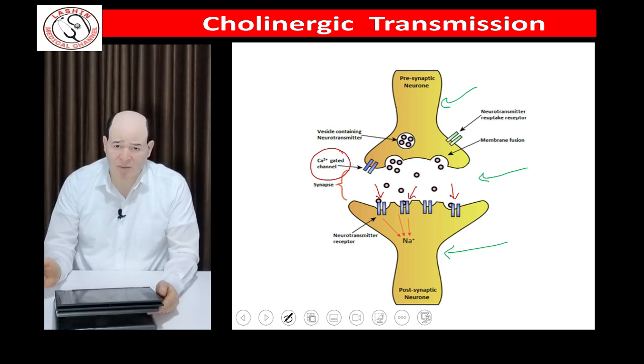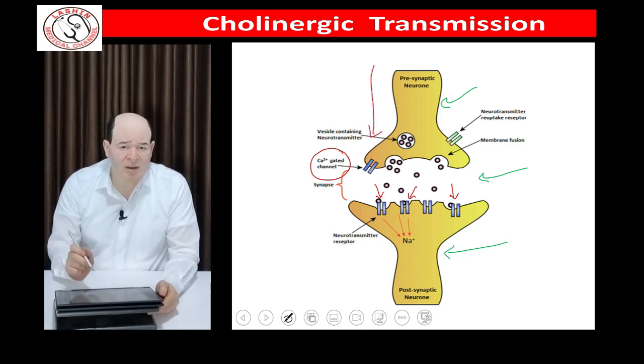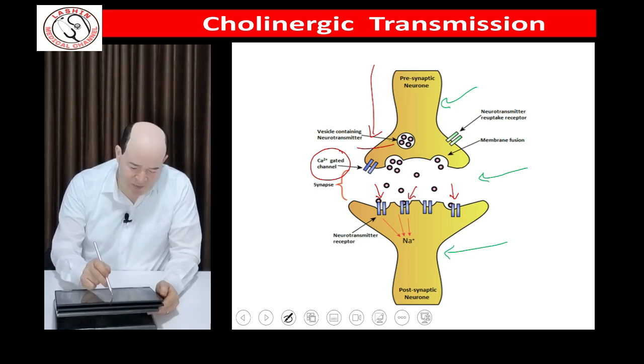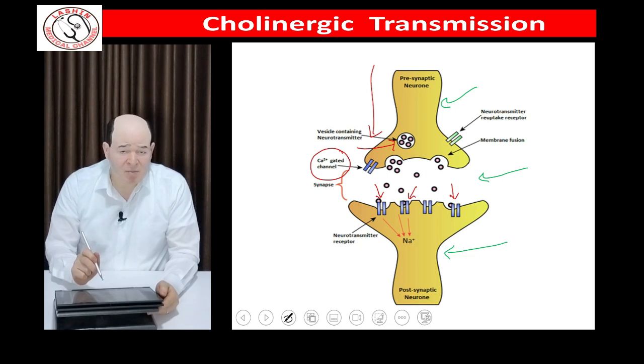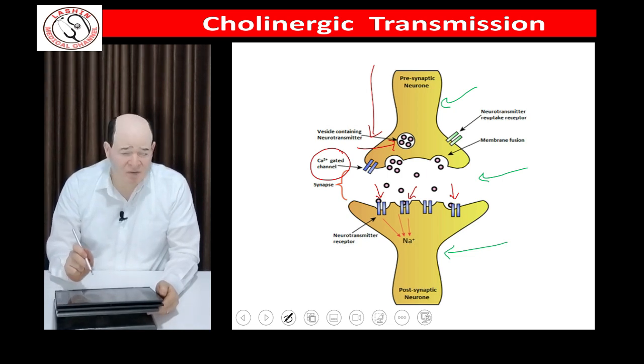To simplify the process of transmission, when the impulse arrives to the nerve terminal, this causes opening of the voltage-gated calcium channel. So calcium enters the presynaptic membrane and binds to vesicles. Then it moves the vesicles towards the membrane where they rupture and release the chemical transmitter inside the synaptic cleft.